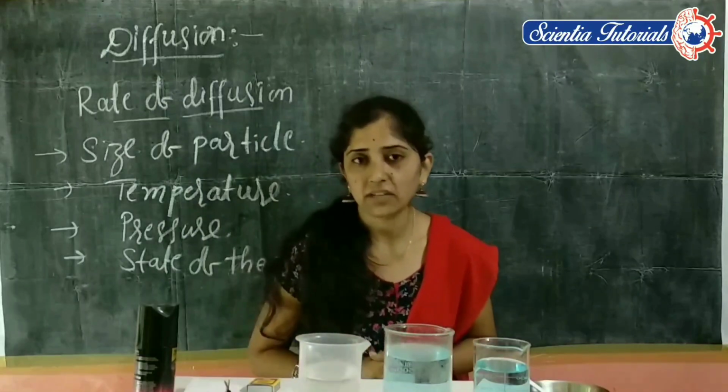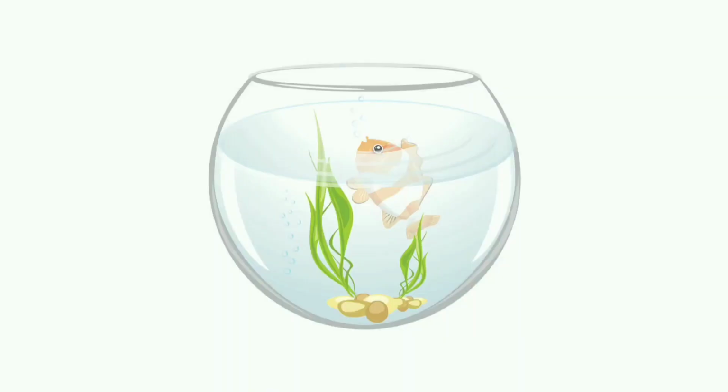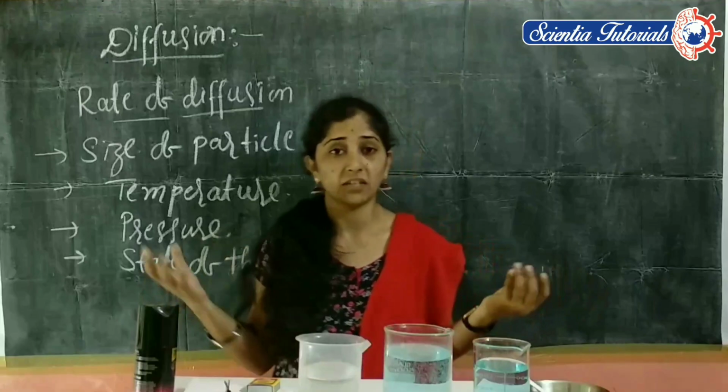For example, take aquatic animals living in rivers and oceans. Due to the oxygen dissolved in the water, those aquatic animals are able to live under the water. Air, that is oxygen, dissolves into the water, so their life is sustained there. Air is also a mixture of many gases, and oxygen is present in the air. So this is also one example of diffusion.